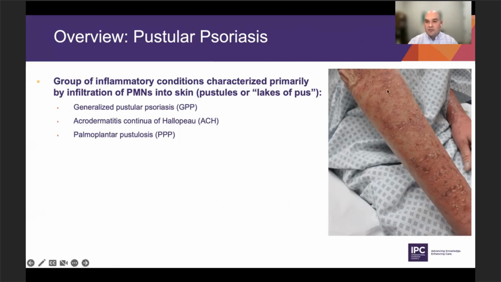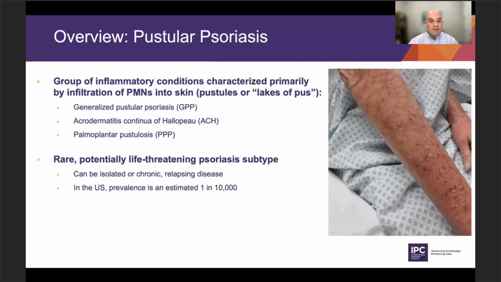You can see some of the pustules here on the right side in this patient, one of my patient's arms, here on the forearms. Looking at the nomenclature, this has been confusing. There have been efforts to try to better characterize or categorize these types of pustular forms of psoriasis. These are the three most common types, which I'll show you. Generalized pustular psoriasis we'll talk about a little bit more, as it's more of a widespread disease, as suggested by its name.